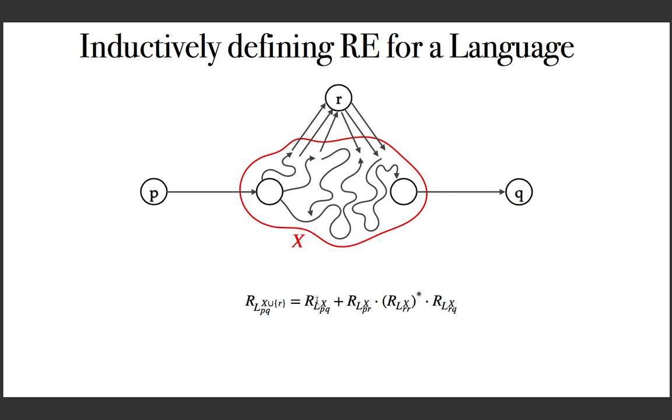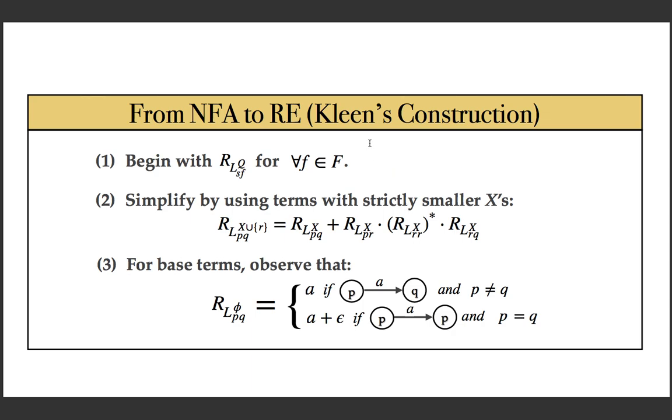And with this, let me give you the algorithm proposed by Kleene, which is known as Kleene's construction. What you do is, you start with the regular expression for the language. What is it? For each final state, it is going from the start state to the final state by using any of the states as intermediate states. And you want to find the regular expression for that. To find it, you apply this equation. You break it down one by one until you reach a case where the intermediate state set is the null set. We will work out an example to see exactly how it works.